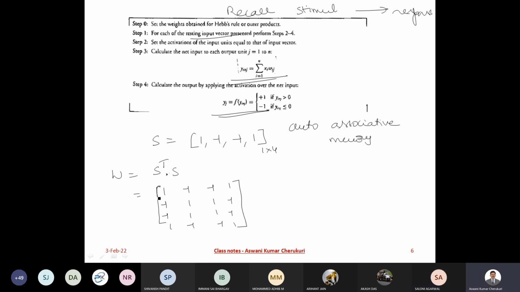That's all. Imagine if I am storing another pattern, what do I have to do? Imagine this is S1. I have another pattern called S2. I have to calculate the weight matrix for that and add this to your memory. Now you submit your input pattern as the same 1, -1, -1, 1 and multiply that with your weights. So I am submitting S1 and multiplying it with your weight matrix. What is the output you get?